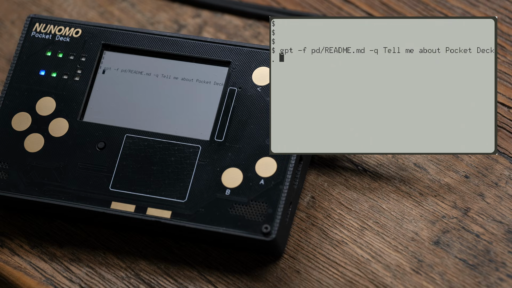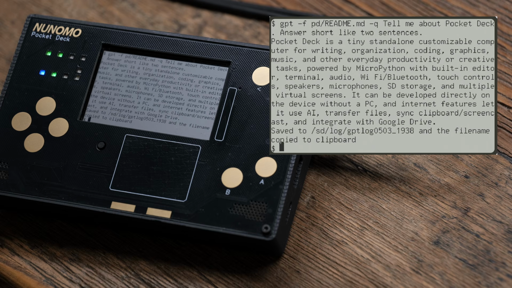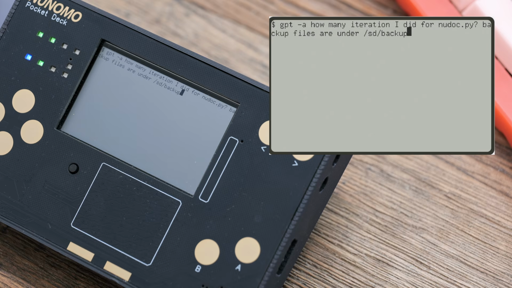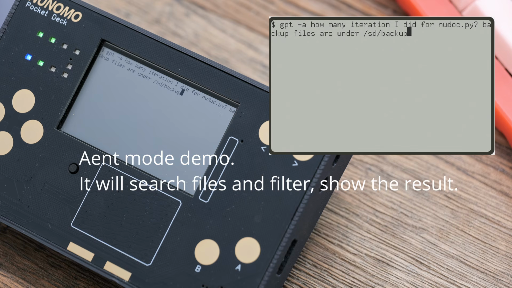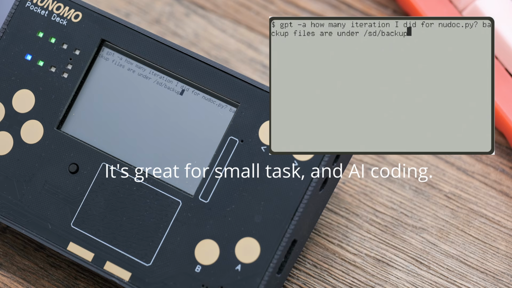If you configure an OpenAI API key, you can also ask ChatGPT questions. It supports attaching files, images, and even voice mode and agent mode. So you can ask it to review your journal, summarize the past couple of months, suggest improvements, or help with programming in agent mode. Agent mode allows the AI to change files and iterate on operations.